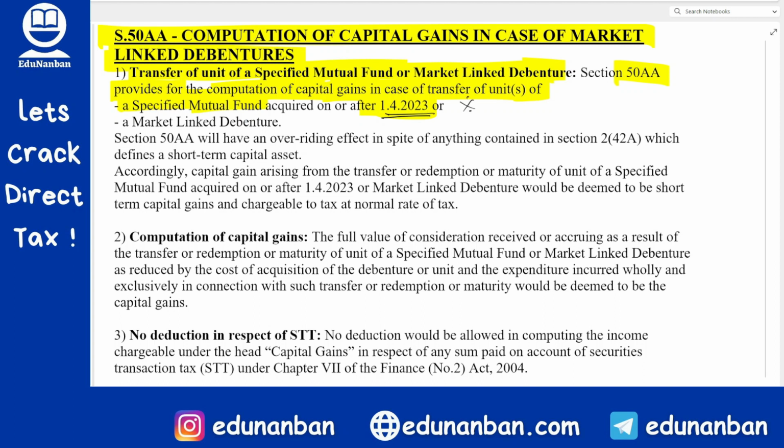Very important. This entire section is very important. I am expecting that a question will come in either May 24 or November 24. In May 24 an MCQ might come, and in November 24 a full-fledged question can come. Fine.